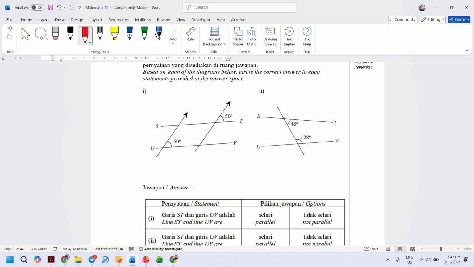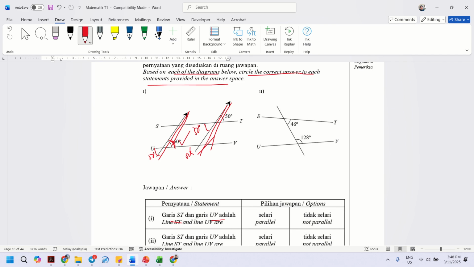Based on each diagram below, circle the correct answer to each statement provided in the answer space. ST and UV, is it parallel? How do you prove it is parallel? If these are two parallel lines, this one should be 50 degrees, this one should also be 50 degrees, and the vertically opposite angle is also 50.